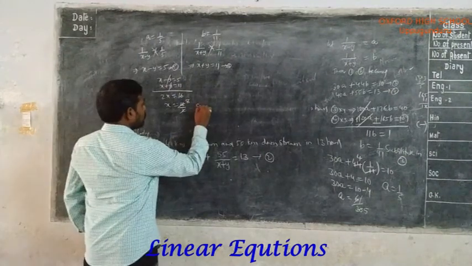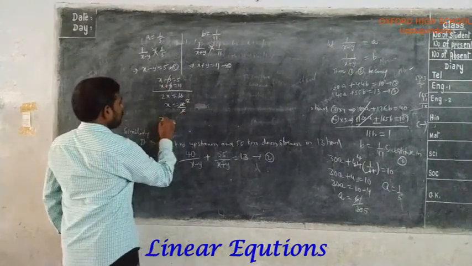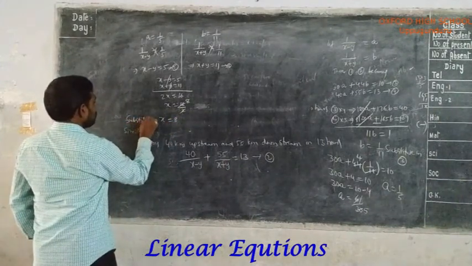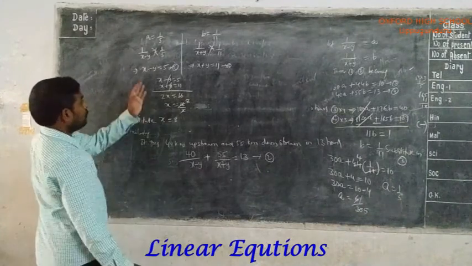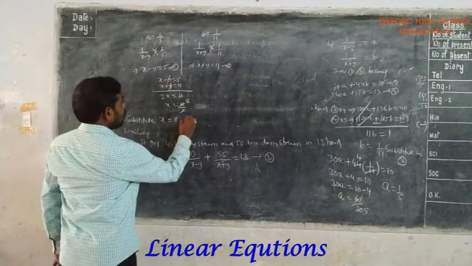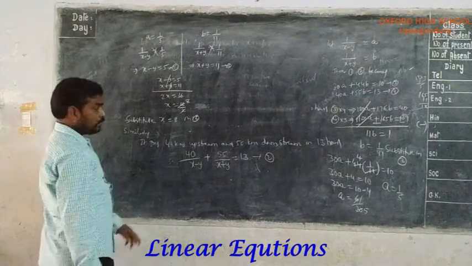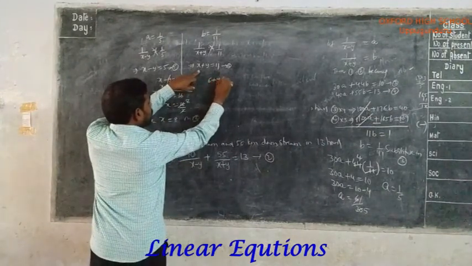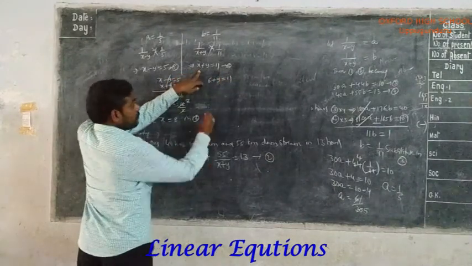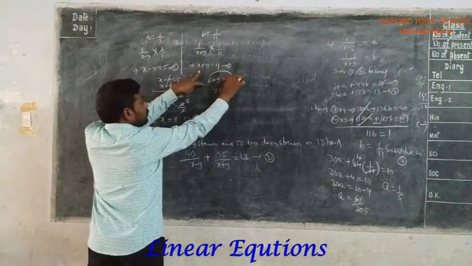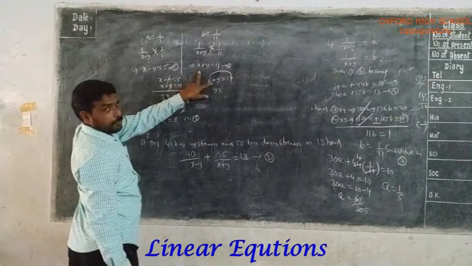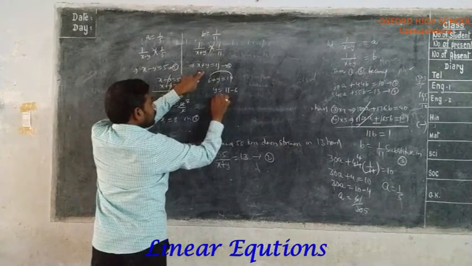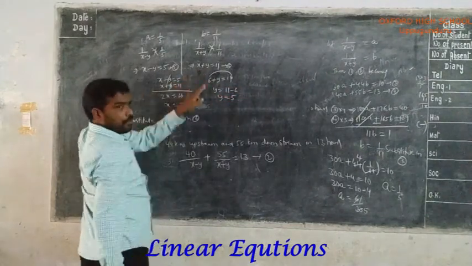Now substitute x equal to 8 in any one of these two equations. In equation 6, when you substitute, 8 plus y equal to 11. y equal to 11 minus 8, since by transposing, the addition will subtract. So y equal to 3.